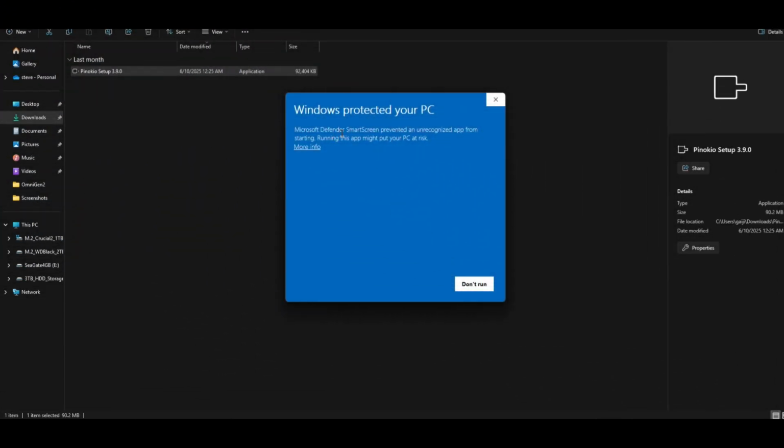And then you're going to get the Windows Defender SmartScreen. And this is just because this app hasn't gone through the Windows validation process, so it's basically unverified. And this is the warning you're going to get with all open source tools. So you're going to have to click on More info and Run anyway if you trust this publisher. And Pinokio has been around for a while, so you can trust them. But go ahead and click Run anyway to install this tool.